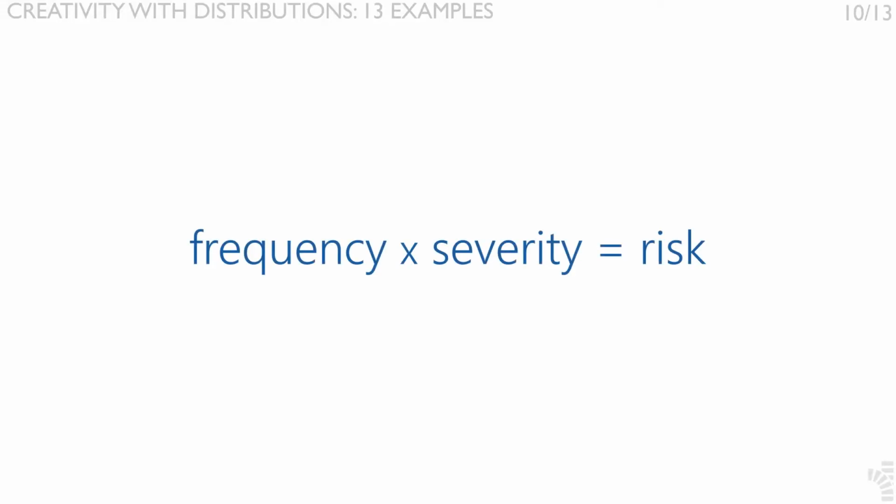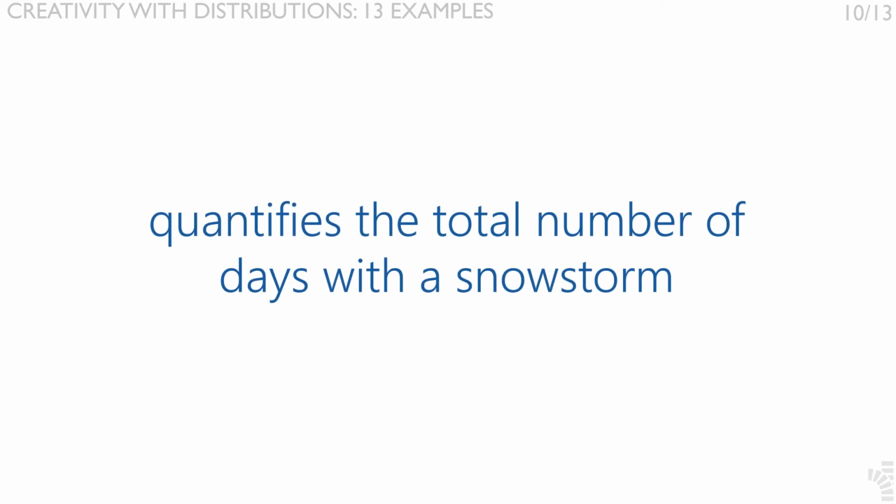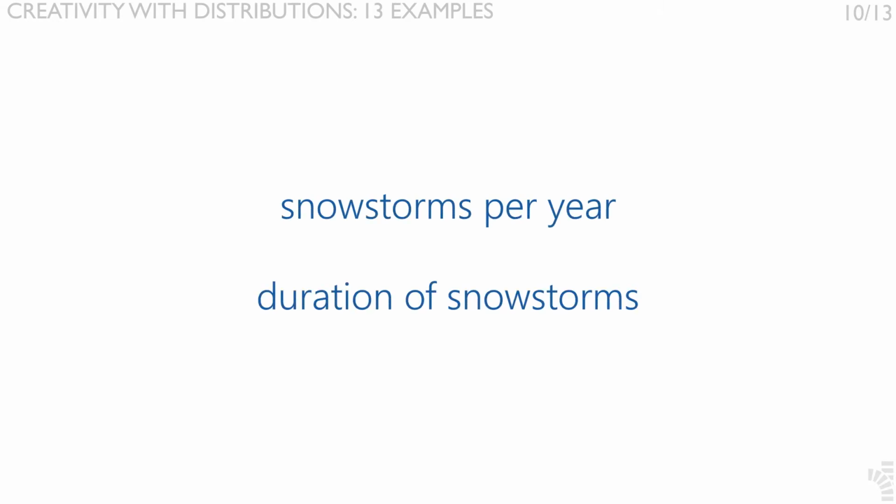Exercise 10, Event Models of the form: frequency times severity equals risk. Now we run into a different type of problem. We want to create a distribution function that quantifies the total number of days with a snowstorm during a certain year. We can split this problem into at least two components. On any given year there is a certain number of snowstorms. Also, each one of the snowstorms lasts for any number of days.